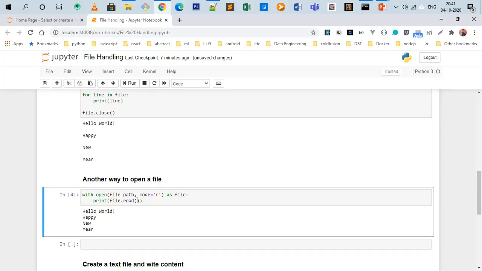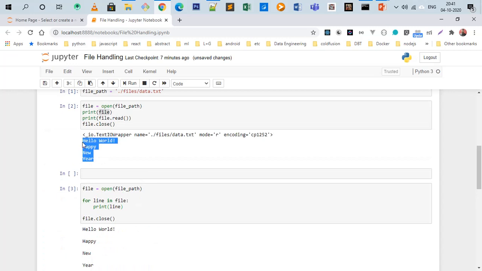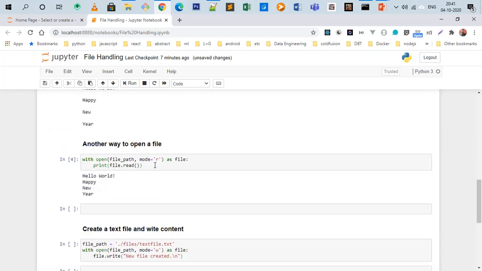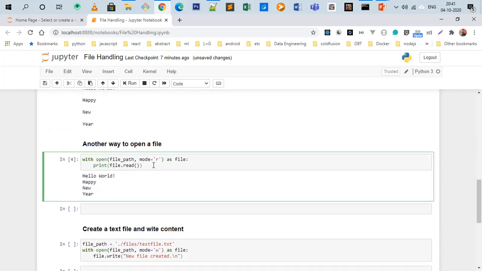Let's see. As you can see, the output is the same. Here you do not need to close the file manually. Everything for closing the file is handled by this with scoping or with blocking.